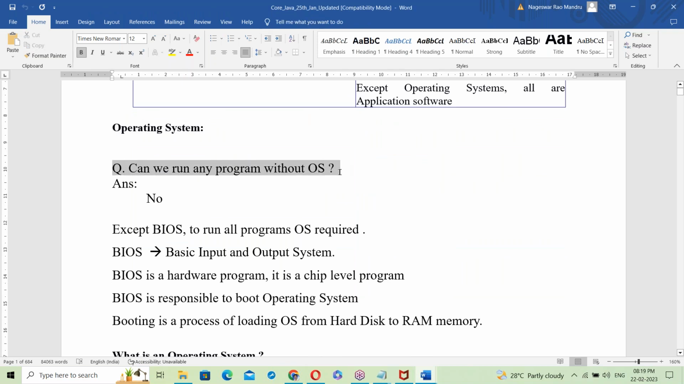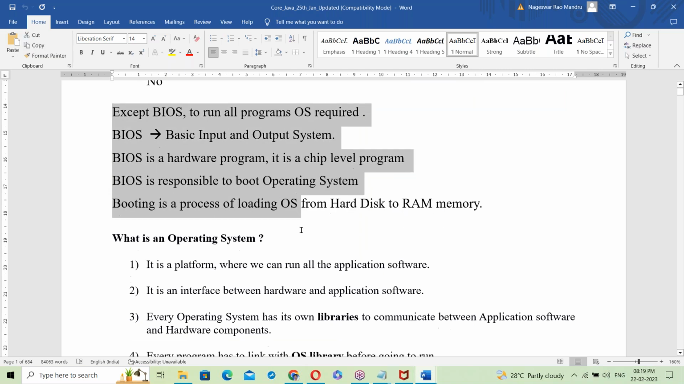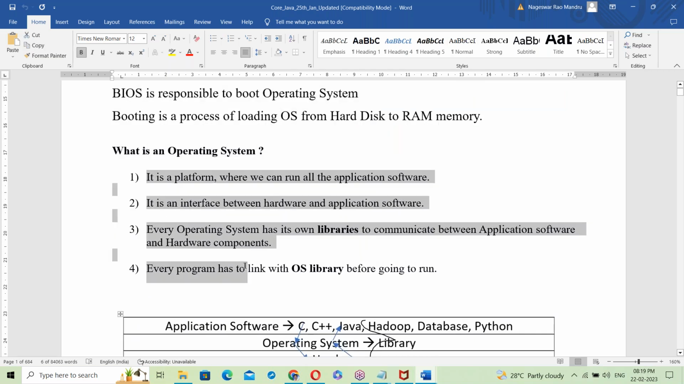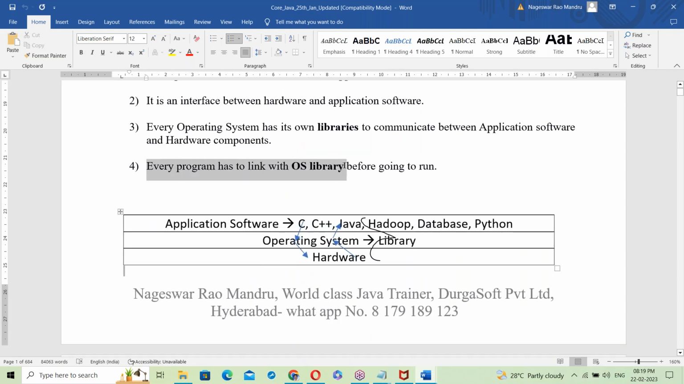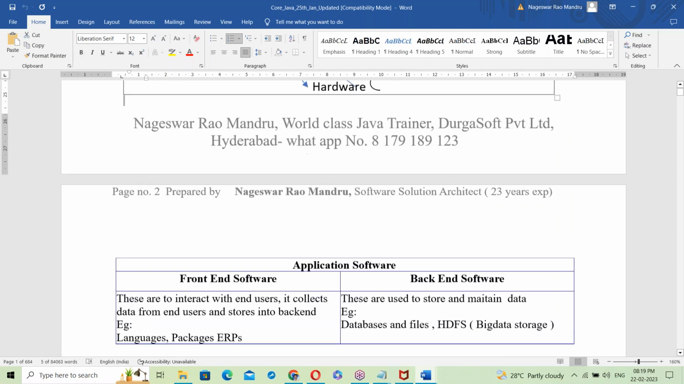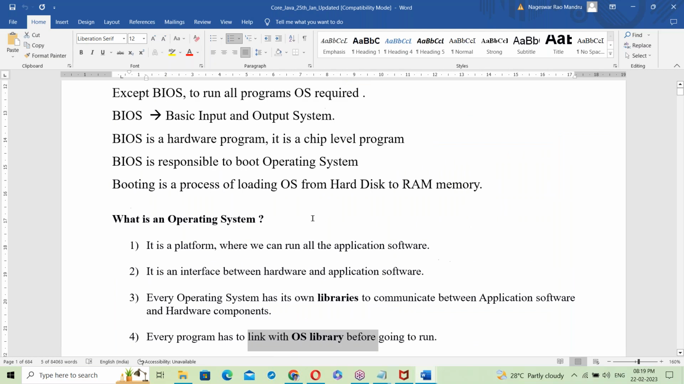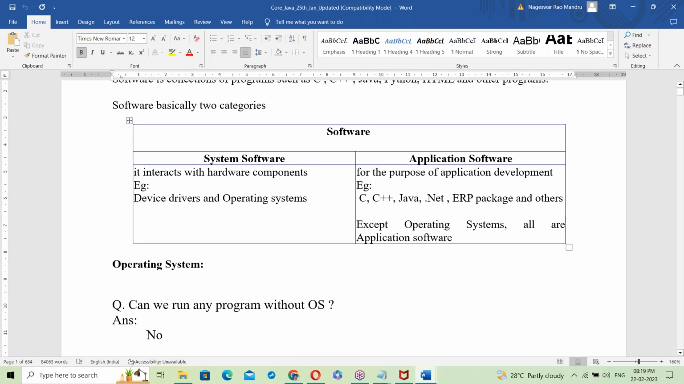See, can we run any program without an OS? No, except the BIOS, which we'll expand on here. Next, what is an OS? Remember these four points. Every program has to link with the OS library before going to run, either statically or dynamically. So this is about the OS. This topic is enough about the OS. Okay.